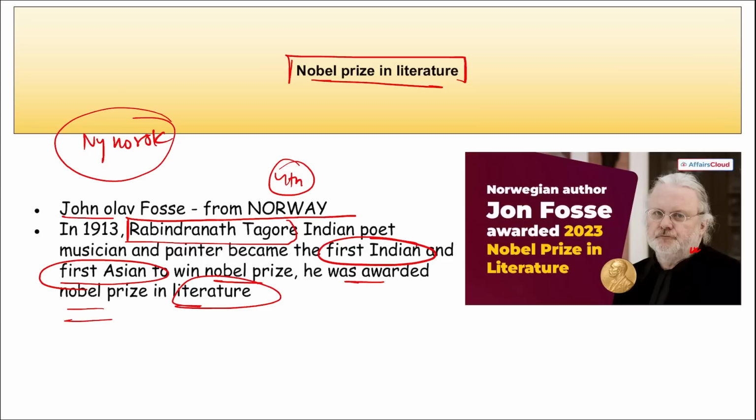If I ask you here, what is the name of the Nobel Prize in mathematics? It is known as Abel Prize, right? There is no Nobel Prize in mathematics, but Abel Prize is known as the Nobel Prize for mathematics.